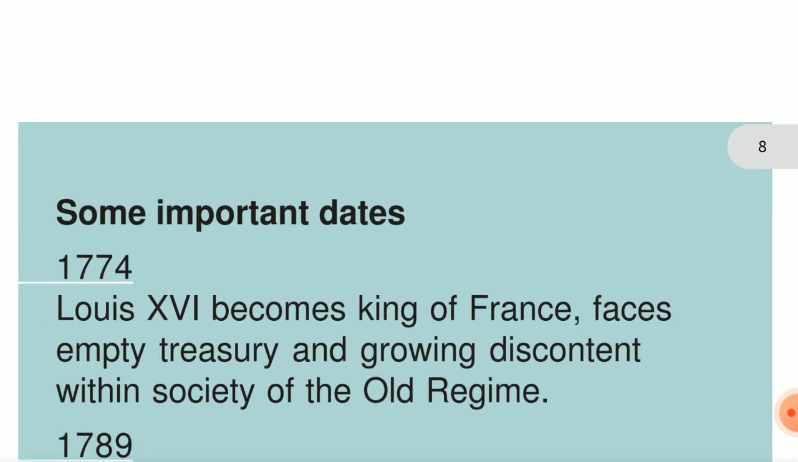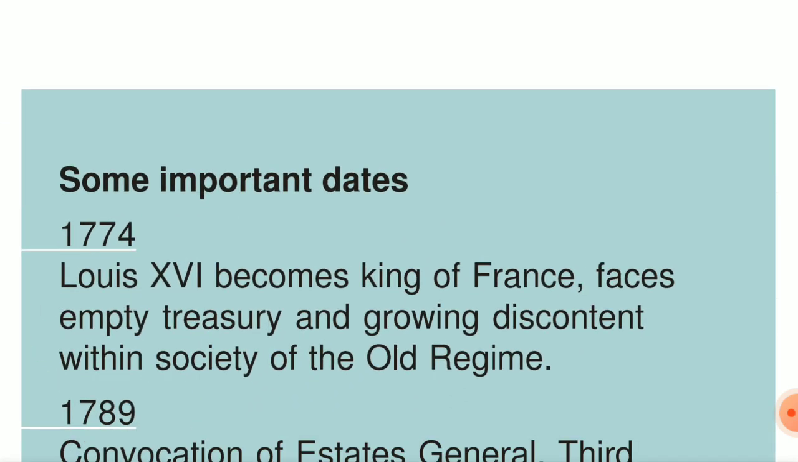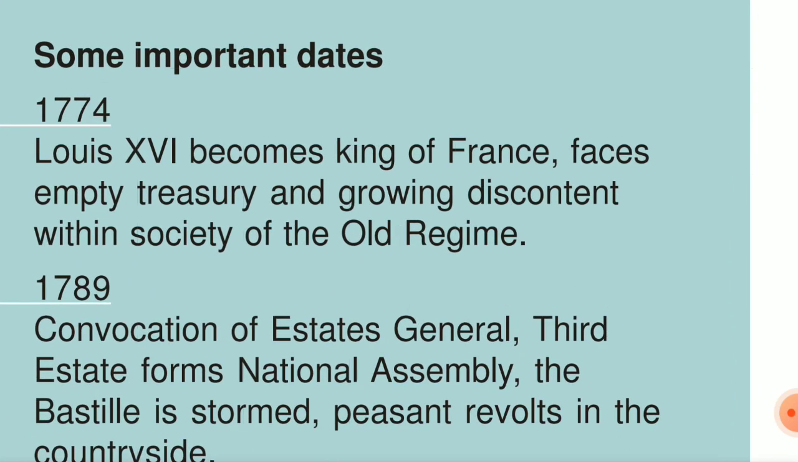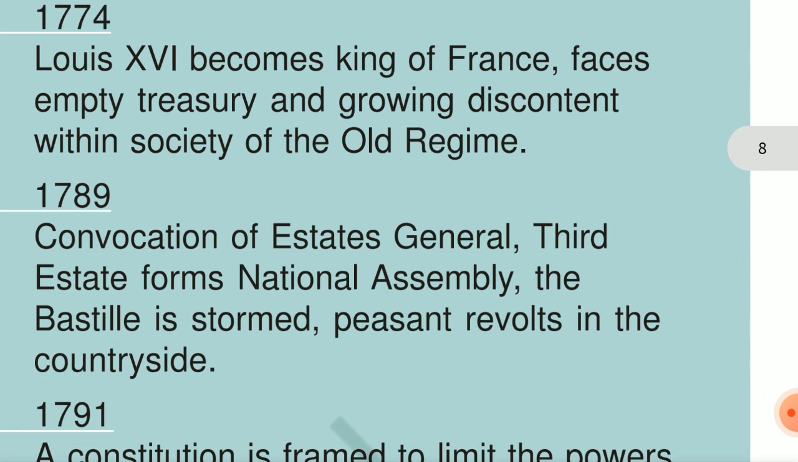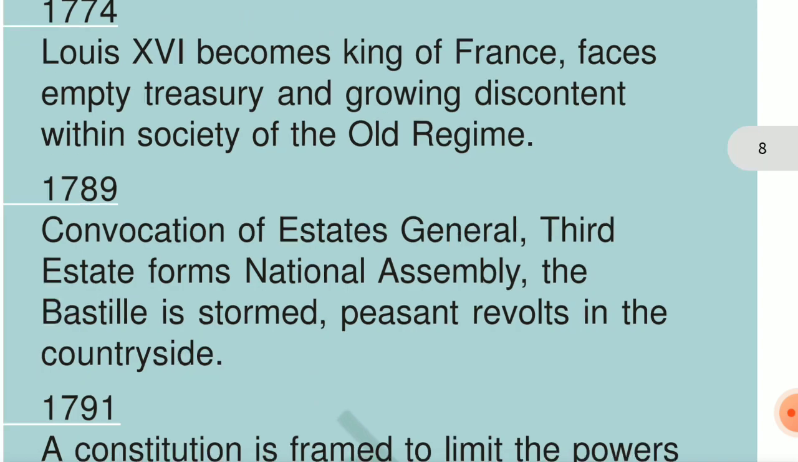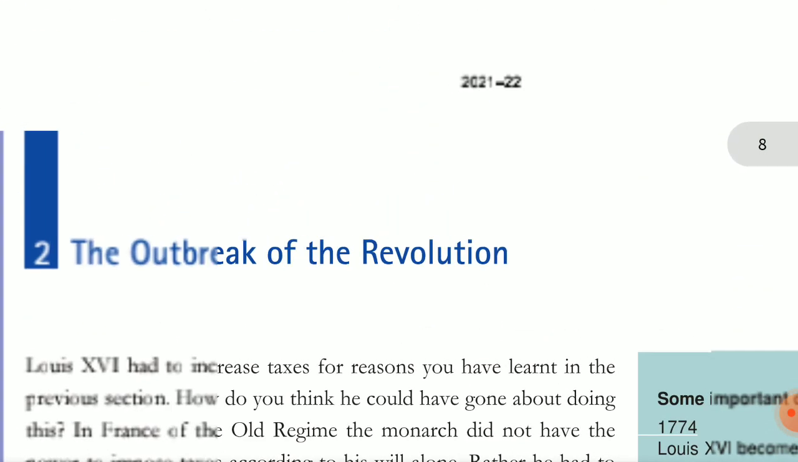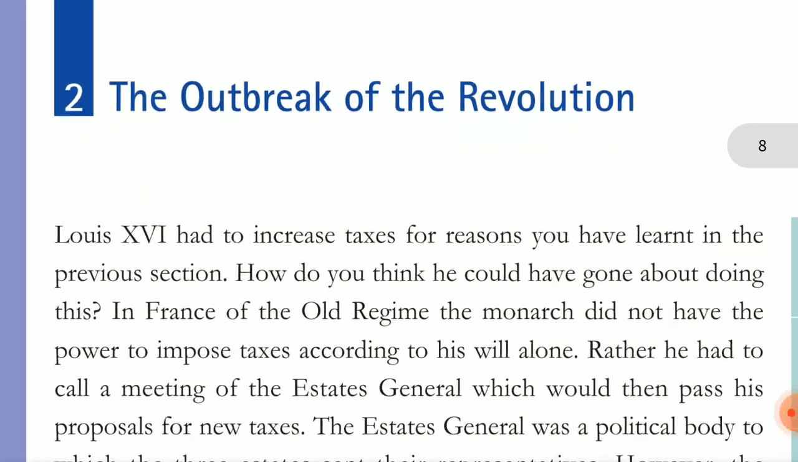So let's see some important dates. 1774 is when Louis XVI became the king of France, at the age of 20, and he faced an empty treasury and growing discontent of society within the old regime. And in 1789, the convention of the Estates General, which we'll be learning now, will happen. Let's learn this now so that you'll get a clear idea of what it is about.